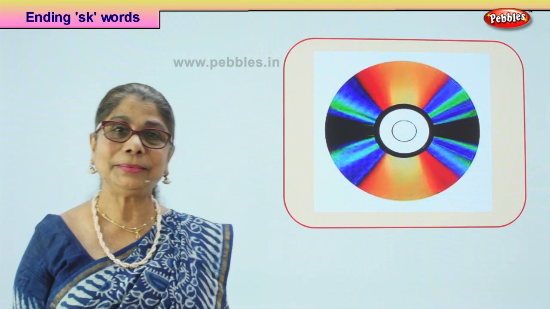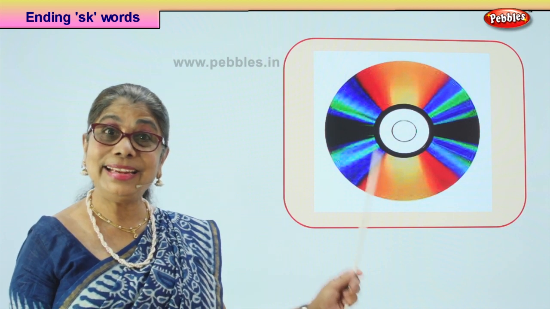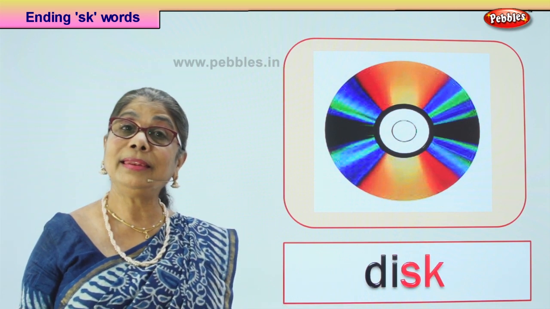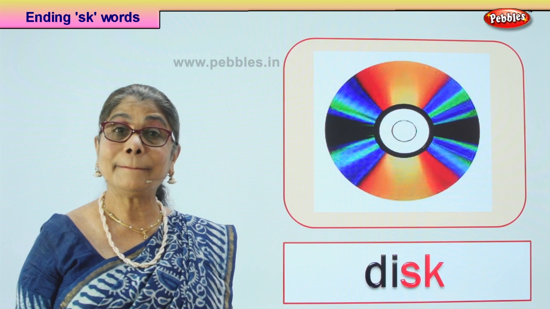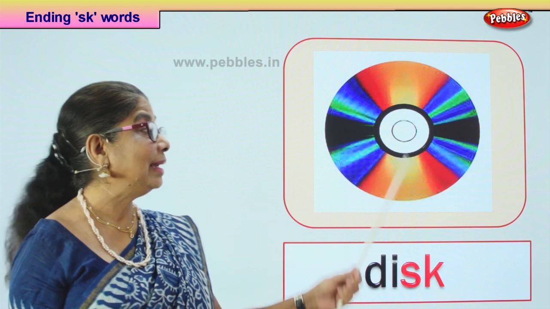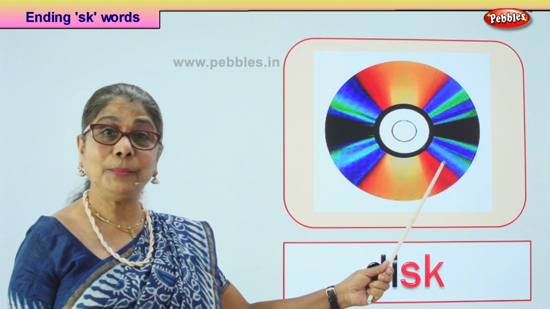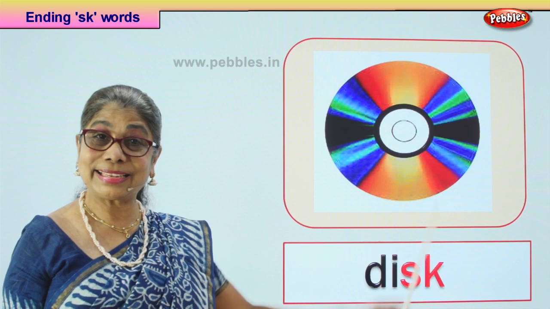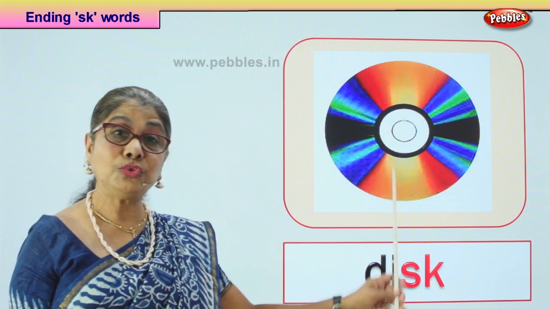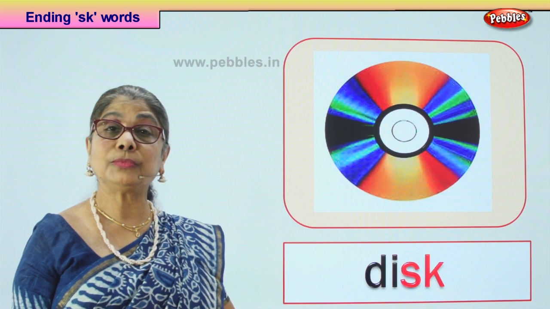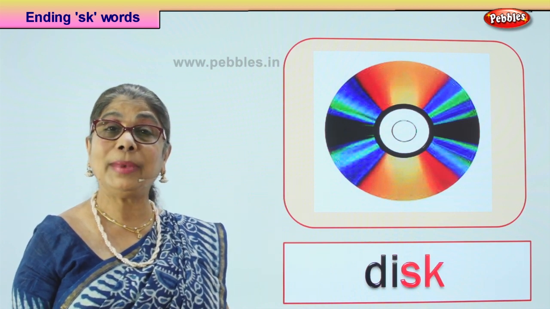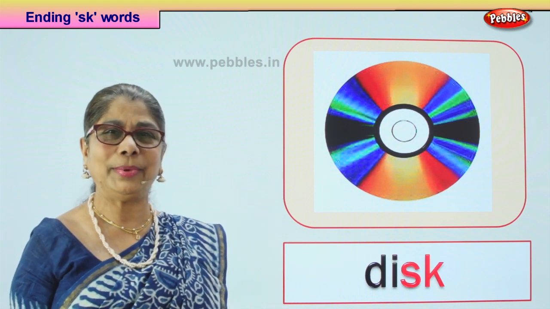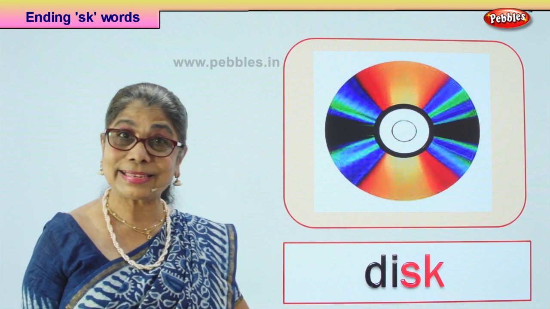What do we see here? Good. It's a disk. Yes, what do you do with the disk? You can store things in it, music or whatever you want. You can put it in the computer and see what you had done. What is it? Disk. And you store things in it. You can store some songs, you can store some lessons, take it to class, replay and show the class. Lot of things can be done. What is this? Disk. Good.